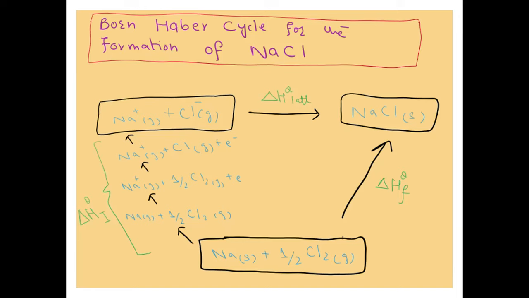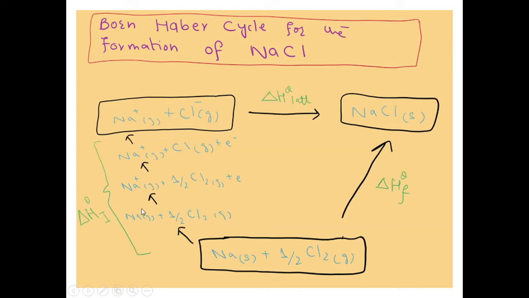And you have to draw the enthalpy cycle with the main corners, where you should show the elements in their standard state over here, then the ions in the gaseous form in this corner, and the ionic compound in this corner, right? Then you will explain that delta H standard I comprises some other enthalpies as well.